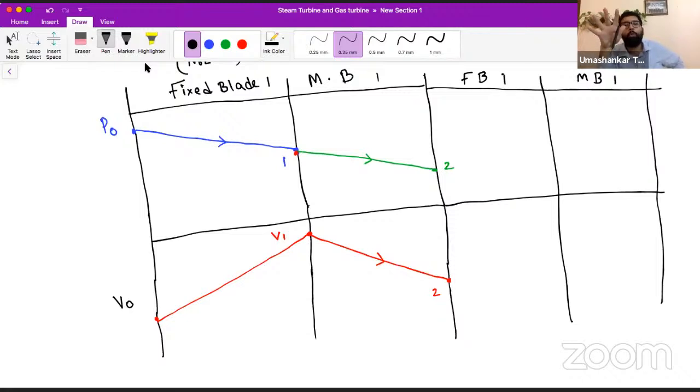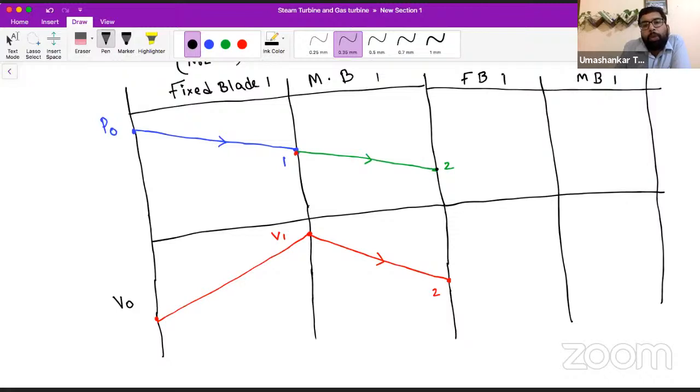But for now we can certainly think that whatever pressure energy the steam was having in the nozzle of the impulse turbine, all of the pressure energy got converted into kinetic energy. But that is not the case in a reaction turbine. At the entry to the moving blade, it is having both kinetic and pressure energy, which further decreases in the moving blade. So let's say at the end of the moving blade, our steam still is having some pressure energy.